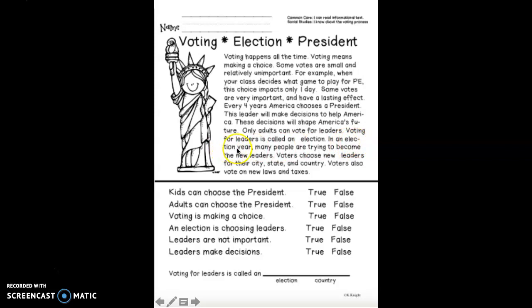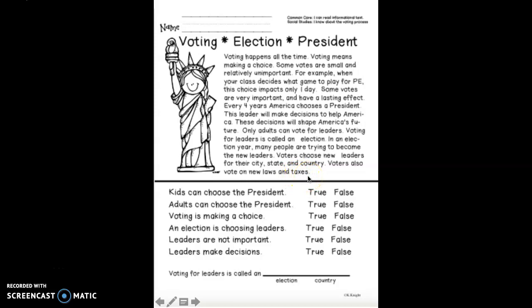In an election year, many people are trying to become the new leaders. Voters can choose new leaders for their city, state, and country. Voters also vote on new laws and taxes.